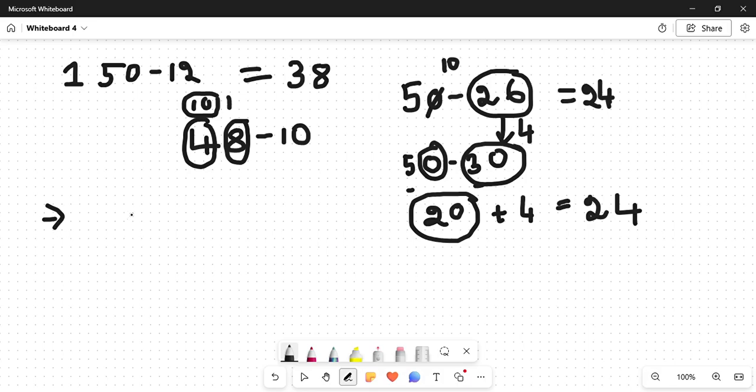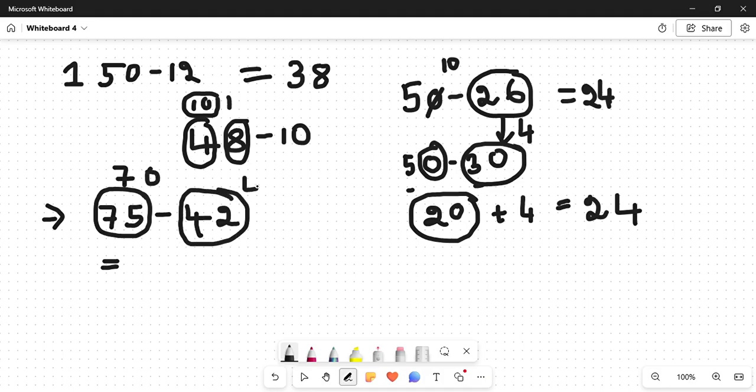Next question is 75 minus 42. Now, if anybody does not know what is 5 minus 2, what is 7 minus 4, my humble suggestion is to take this as 70 and take this as 40.